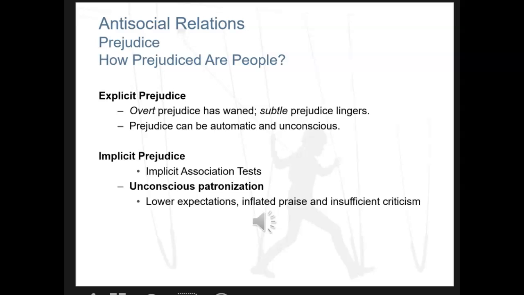There's two types of prejudice, an explicit prejudice and an implicit prejudice. Explicit is more overt type of prejudice, more I don't like you, in your face type of prejudice. Implicit is more subtle. For example, not expecting a lot from a person because they belong to a particular group. A person might have prejudices and be unaware.